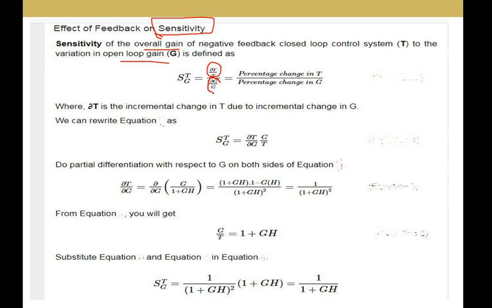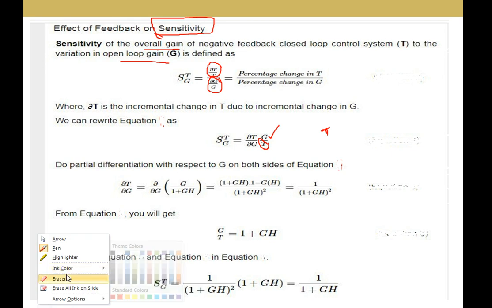So the ratio of ∂T/T to ∂G/G equals ∂T/∂G into G/T, where T is the transfer function and G is the forward path gain. Here I am taking the transfer function of the negative feedback, which is G by 1 plus GH. First I am calculating ∂T/∂G.